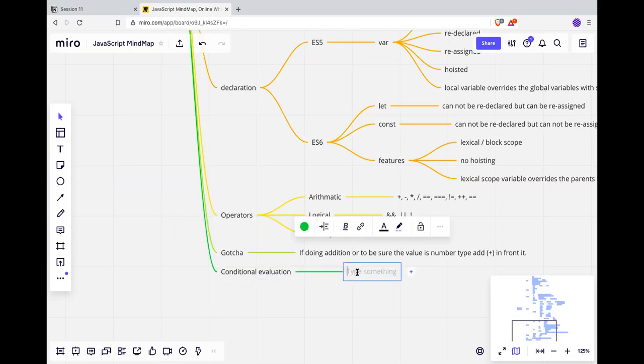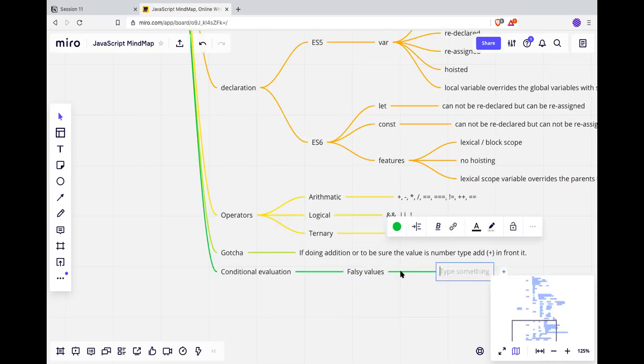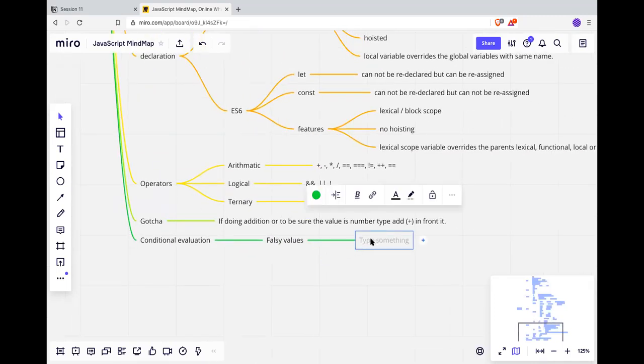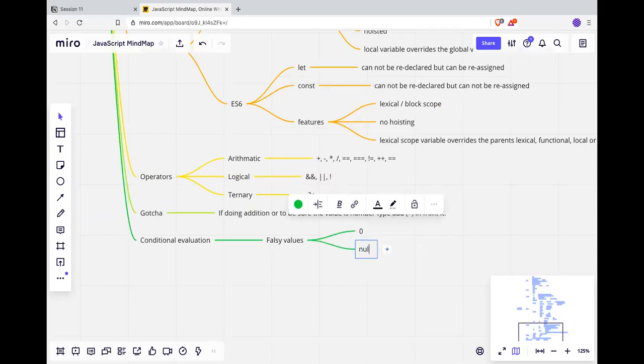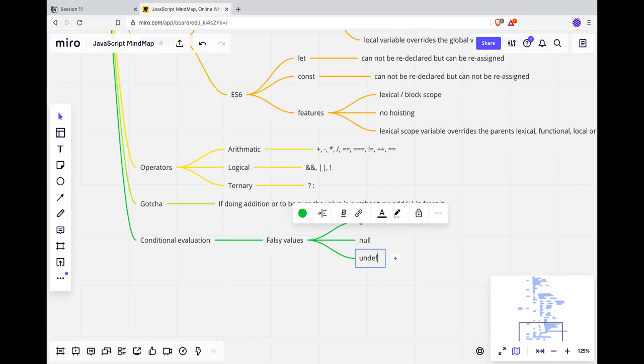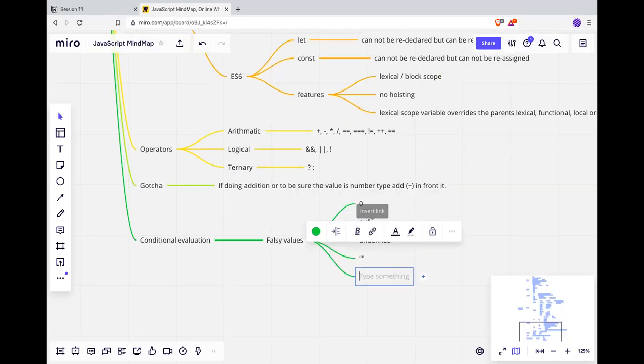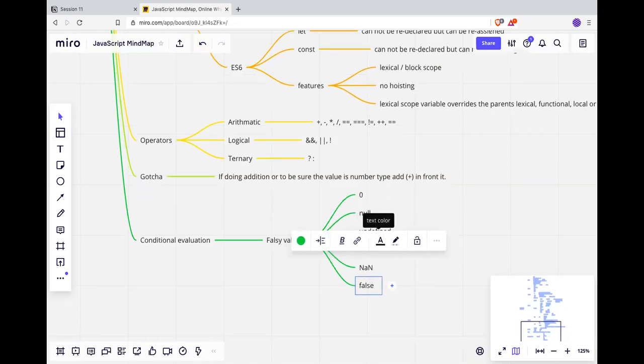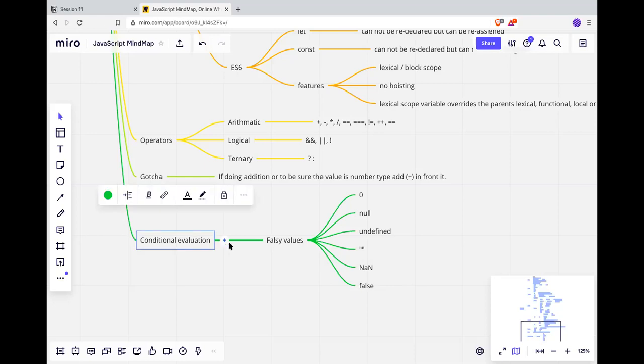So conditional evaluation, we first have falsy values. What are the falsy values? Null, undefined, 0, empty string, false. That's it. Yes. The types are number, null type, undefined type, string type, and boolean type. Okay. And what were the truthy values?